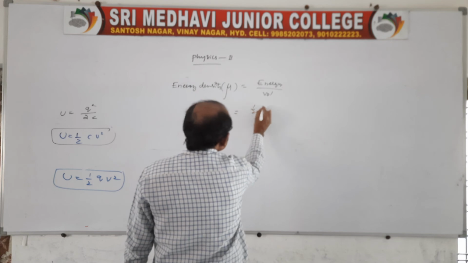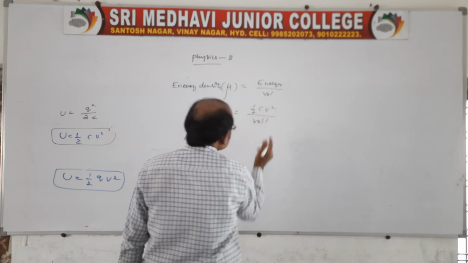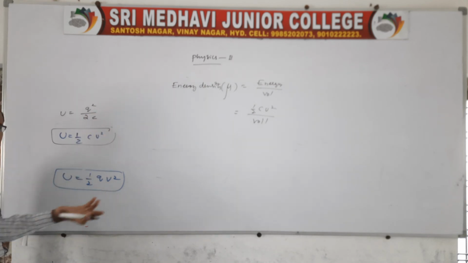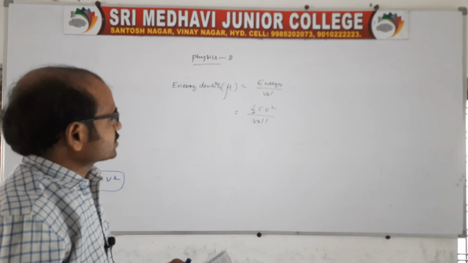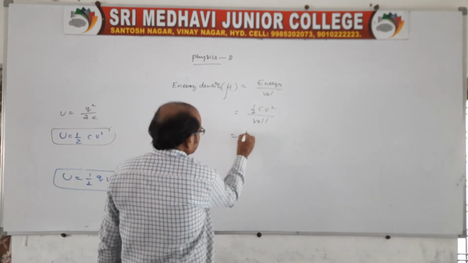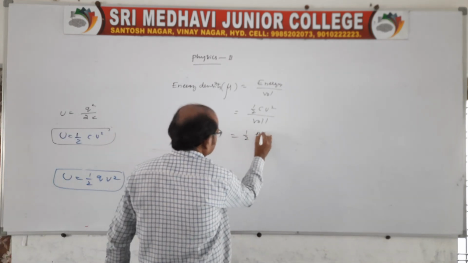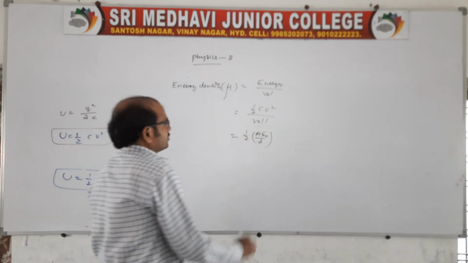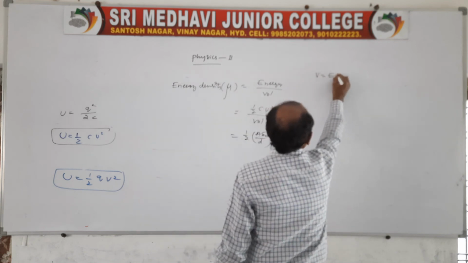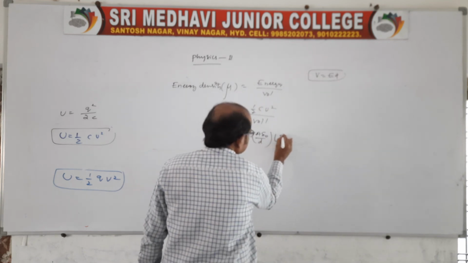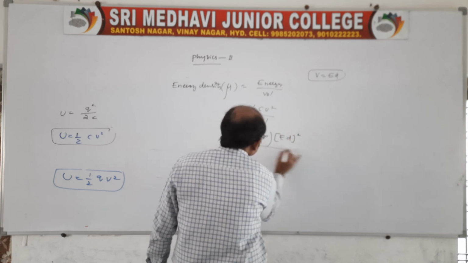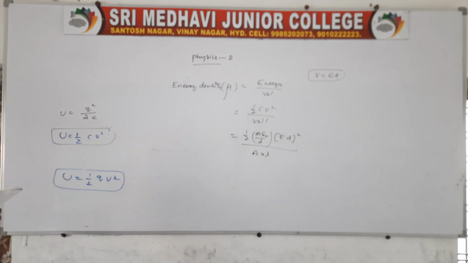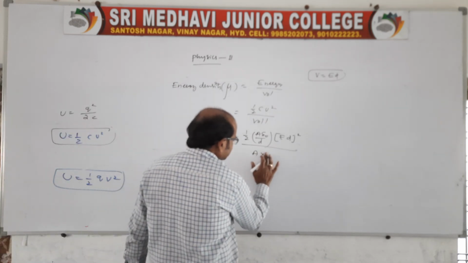Energy is 1 by 2 C V square, divided by volume. You can go with any expression, no problem. So here 1 by 2 C V square into 1 by volume, where C is nothing but A epsilon naught by D, and V is related to E by V equals E D. So you write E D whole square, and volume is nothing but A into L, where length is nothing but D.